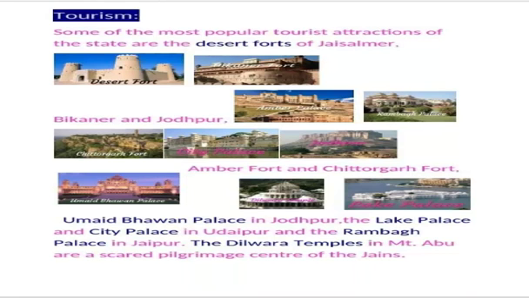Next, we know about the tourism part of Rajasthan. Some of the most popular tourist attractions of the state are the desert forts of Jaisalmer, Bikaner and Jodhpur, Amber Fort and Chittorgarh Fort, Umaid Bhavan Palace in Jodhpur, the Lake Palace and City Palace in Udaipur, and the Rambagh Palace in Jaipur. The Dilwara temples in Mount Abu are a sacred pilgrimage center of the Jains. So boys, there are lots of palaces and forts, and the Dilwara temples in Mount Abu are a sacred pilgrimage center of the Jains.